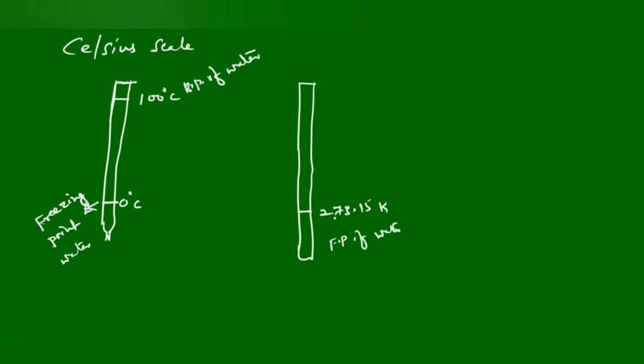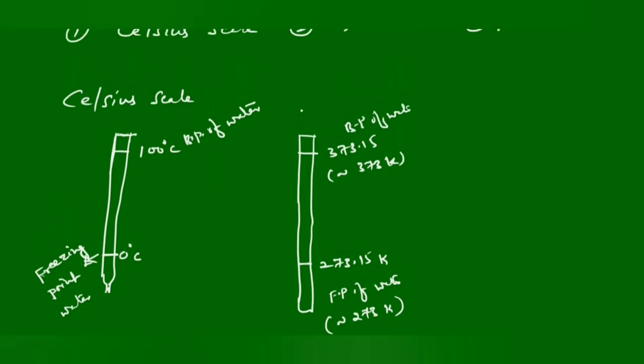The actual original value is 273.15, but we can take this approximately 273 for simplification purposes. Similarly the boiling point is 373.15, or we can take approximately 373 Kelvin. This is the boiling point of water in Kelvin scale, and this is the Kelvin scale.